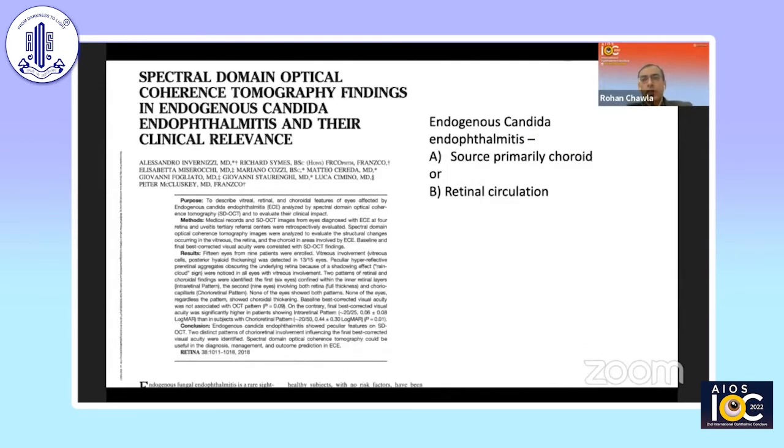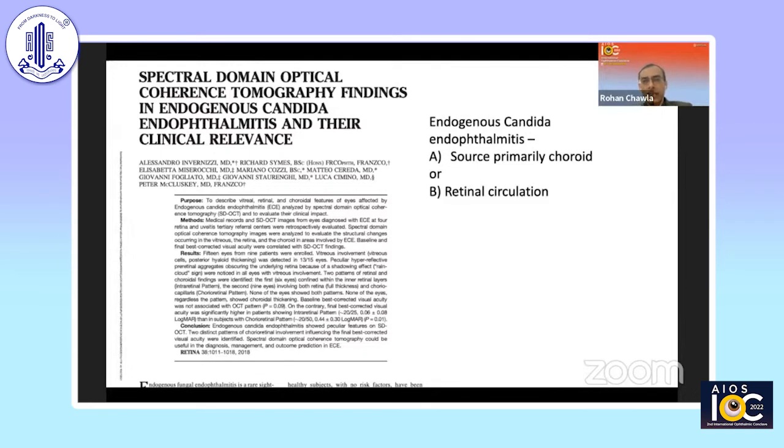In relation to these, I just wanted to highlight 2 papers. This one paper by Alessandro shows OCT features of Candida endophthalmitis. Here they have clearly shown that there are 2 patterns of endophthalmitis. Earlier, we used to think that it is primarily only the choroid which is the source, but they have also shown that it can be the retinal circulation which can be the source. So pattern A can be chorioretinal and pattern B can be primarily retinal alone. And the cases with primary retinal pattern probably have a better prognosis as per this paper.